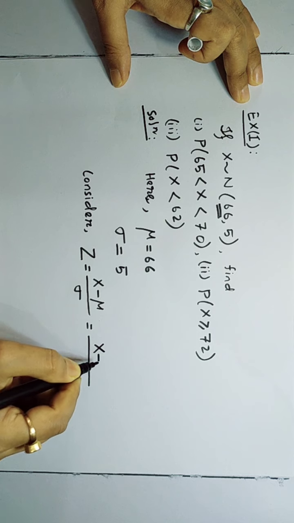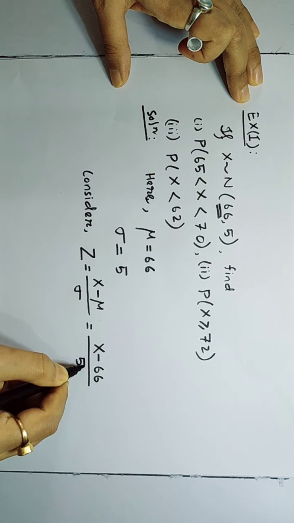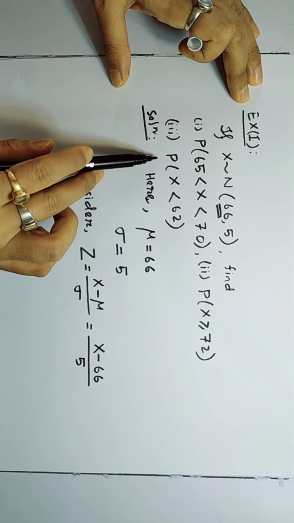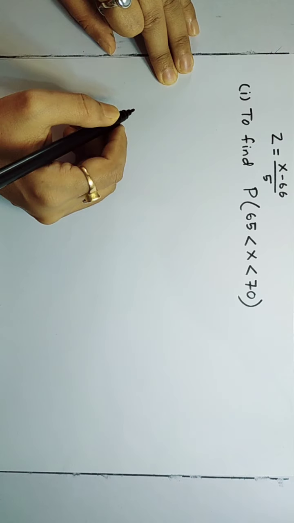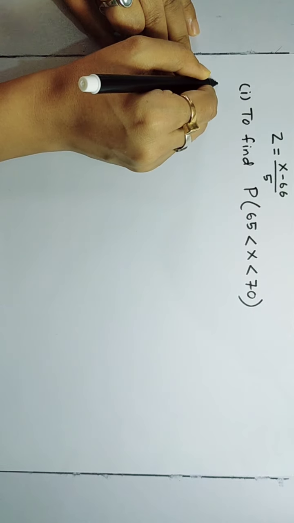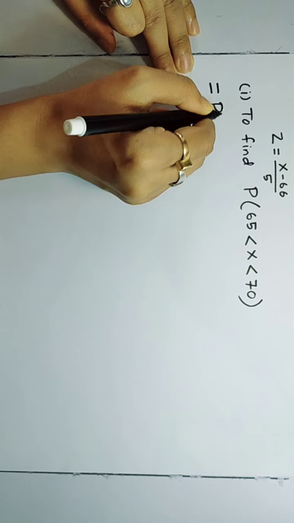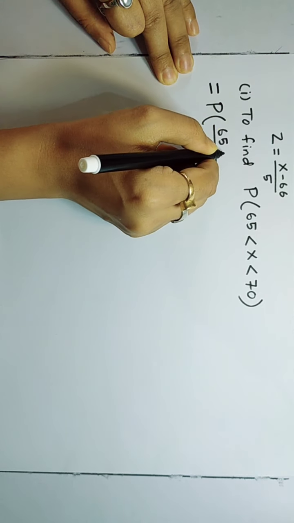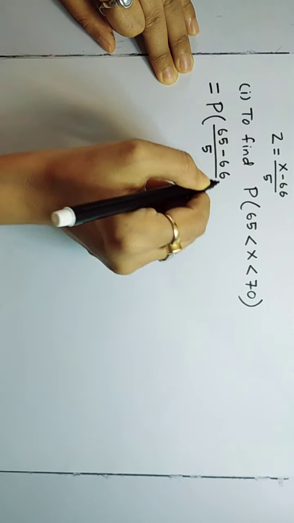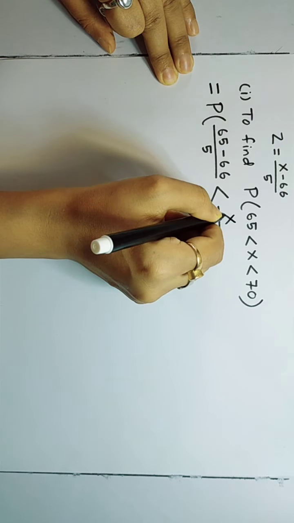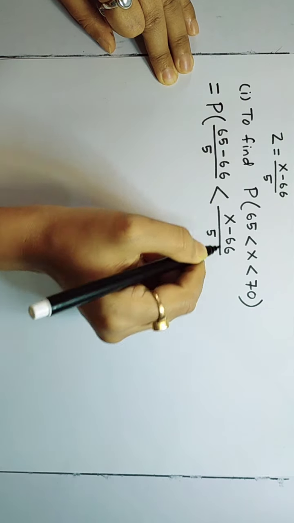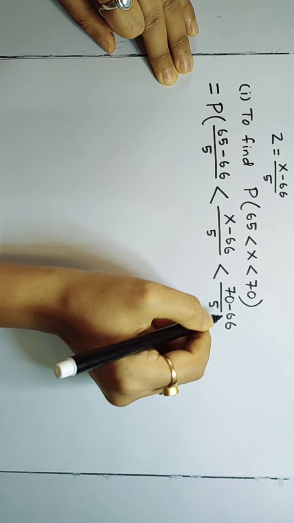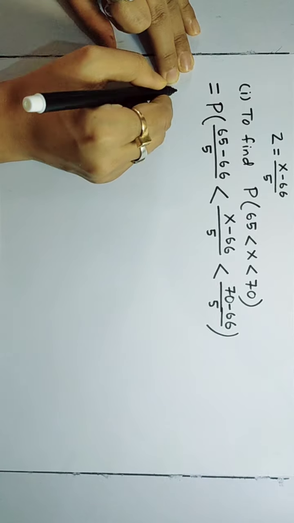So it is (x minus 66) by 5. We will use this value for all three parts of the problem. Using the standard normal variate, this is equal to (65 minus 66) by 5 less than (x minus 66) by 5 less than (70 minus 66) by 5.